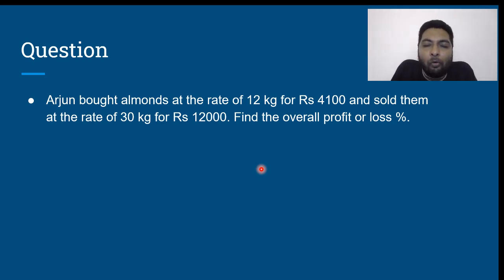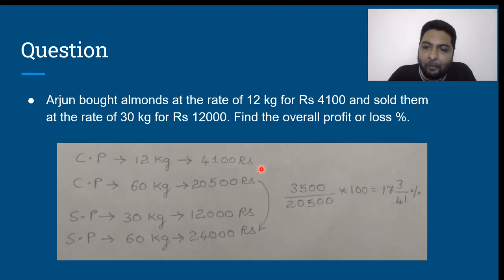So, therefore, my overall profit percentage will be 3,500 divided by 20,500 into 100, which is same as 35 divided by 205 into 100. 35 divided by 205 is same as 7 divided by 41 into 100, which is same as 700 divided by 41. 700 divided by 41 is same as 17 3/41.